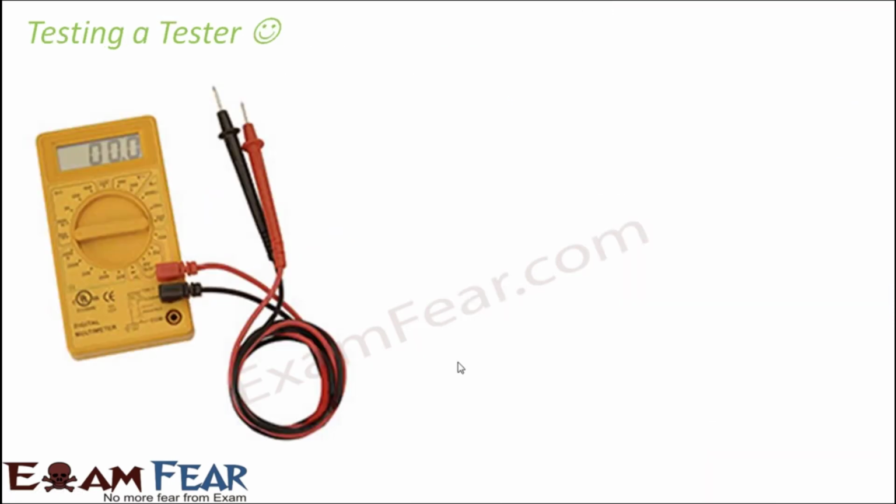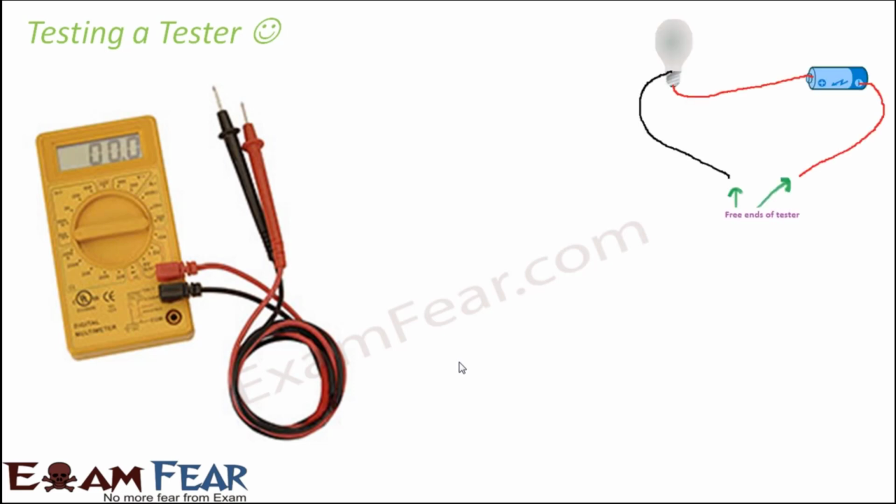Now, we saw that if we want to check if any substance is a good conductor or a bad conductor, we can just introduce it in a small circuit, and then see whether the current is flowing through the circuit or not. So that circuit itself acts as a tester, and it can test the conductivity of various substances. But how do we know that the tester which we are using is perfect or not? So how do we test that tester circuit? This is how we do it.